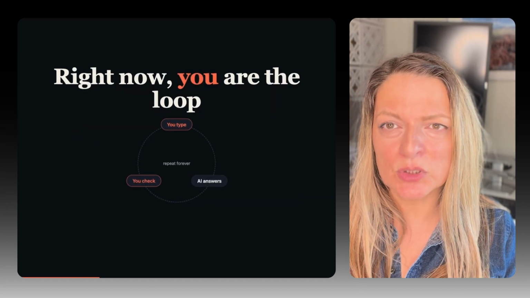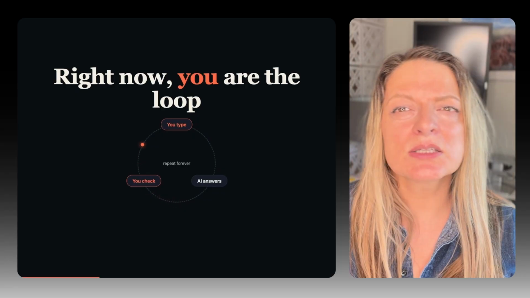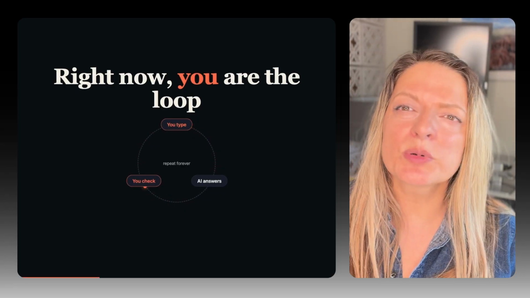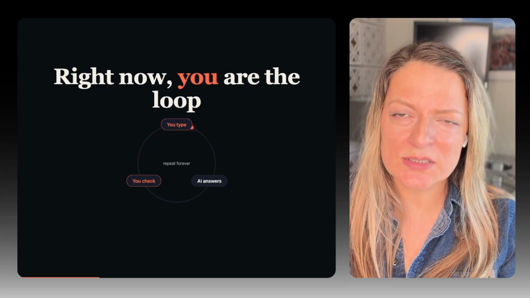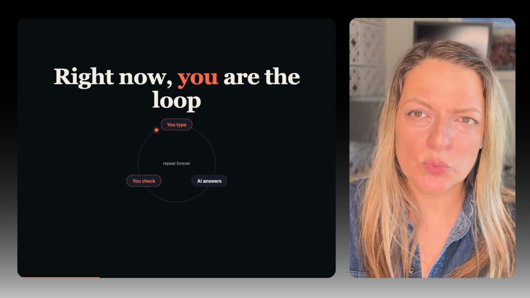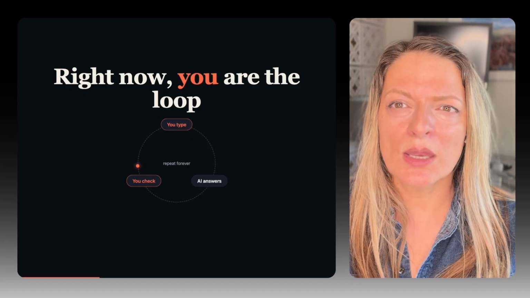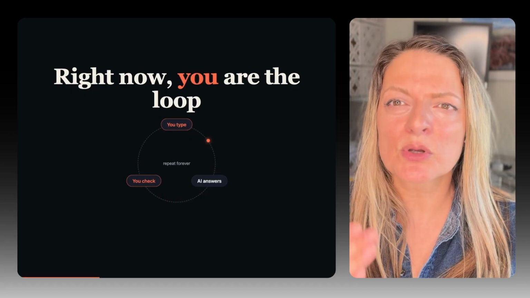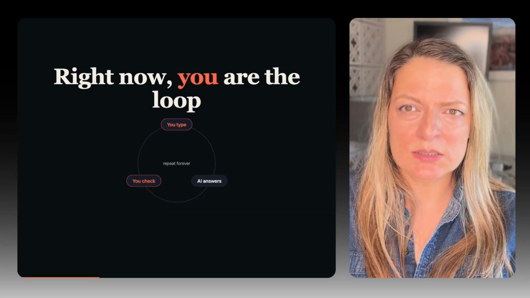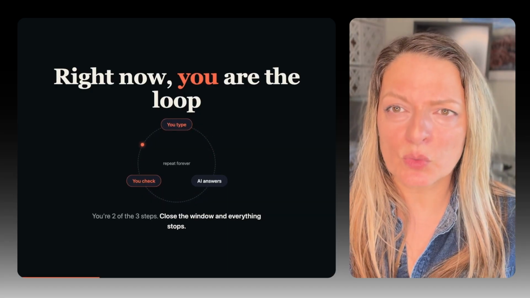Typically, that's how people use AI today. They type, they read the answer from AI, they type again, they read the next answer, they type again. And that loop continues. The loop consists of AI and you going back and forth. The loop is me and AI. I am the one checking AI's work and deciding what the next step should be. And I'm telling AI, "Now go do X, Y, Z." So I am a part of the loop together with AI.